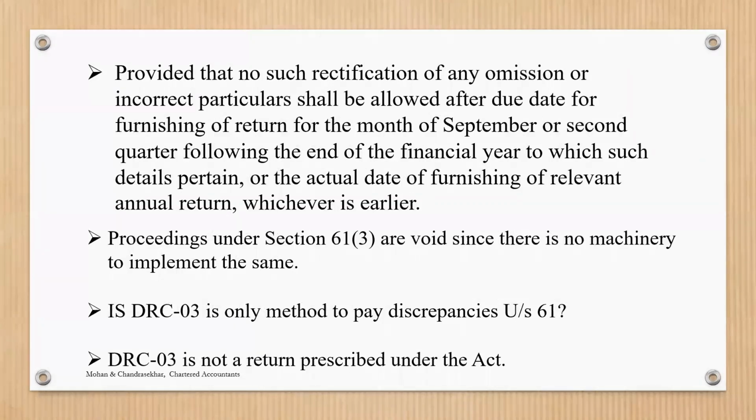Suppose there is a liability under section 61, that is, the discrepancy was noticed and the taxpayer decided to pay the tax. Is DRC 03 the only method to pay tax? DRC 03 is a challan to pay taxes. Suppose there is a discrepancy noticed and a tax liability which has to be paid, is DRC 03 the only method?